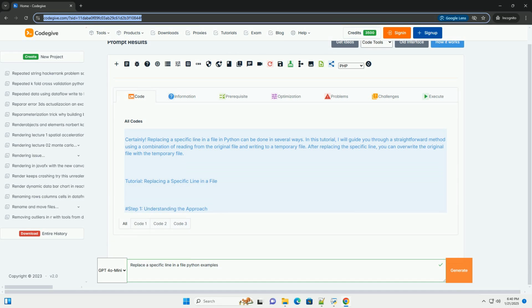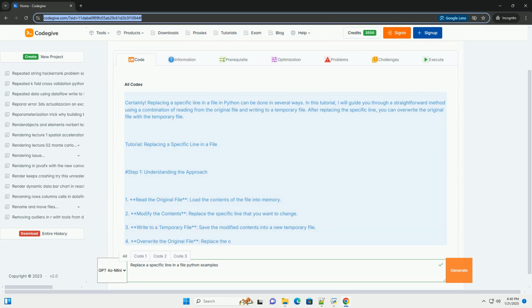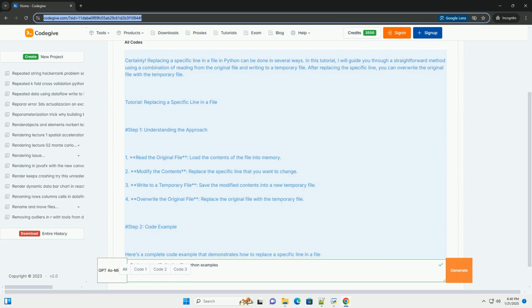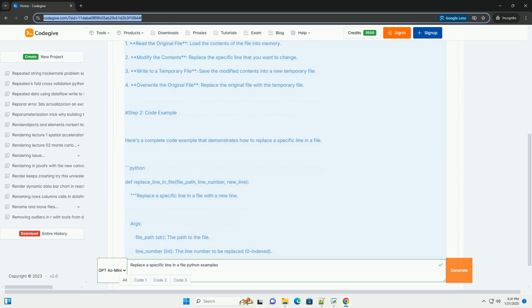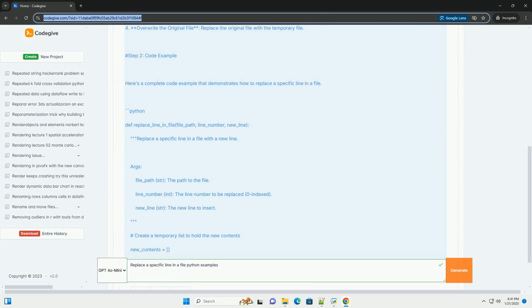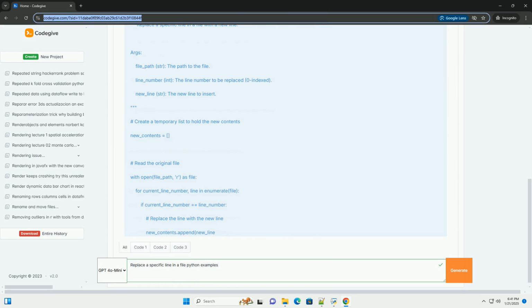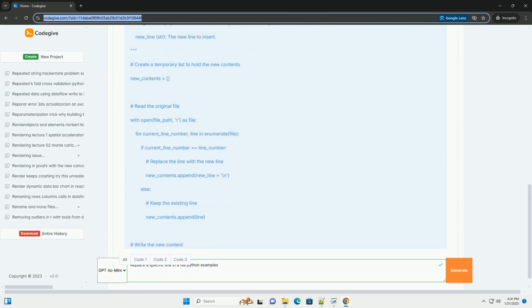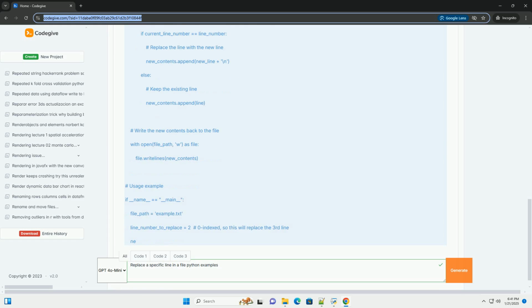Certainly. Replacing a specific line in a file in Python can be done in several ways. In this tutorial, I will guide you through a straightforward method using a combination of reading from the original file and writing to a temporary file. After replacing the specific line, you can overwrite the original file with the temporary file.